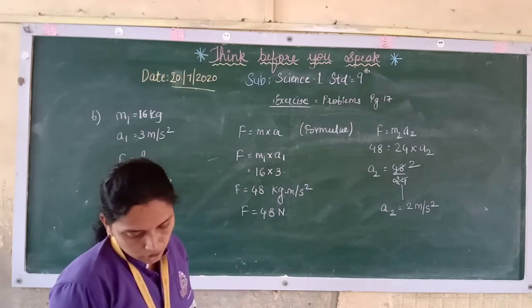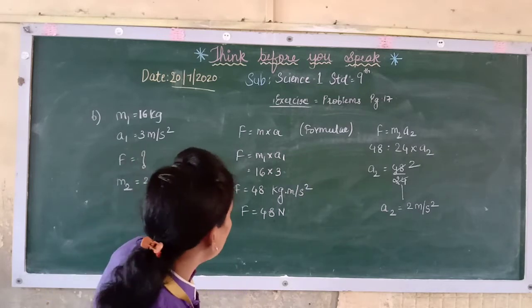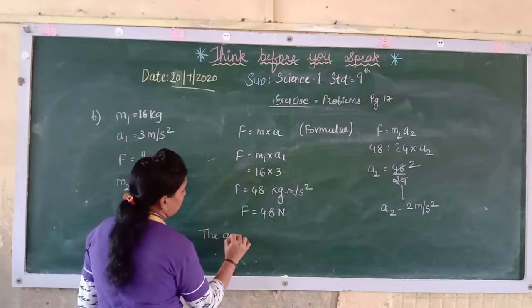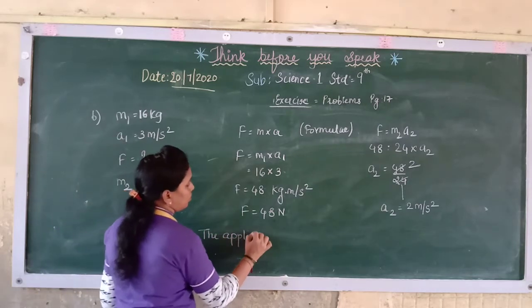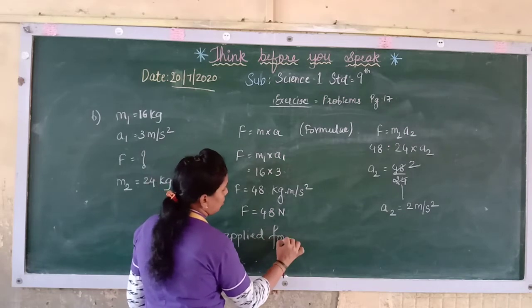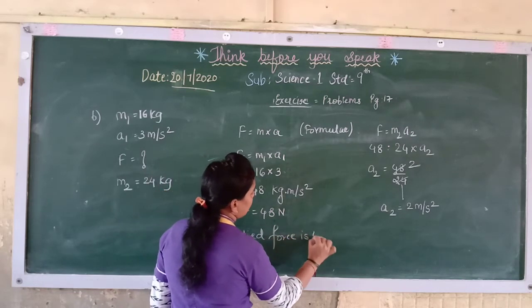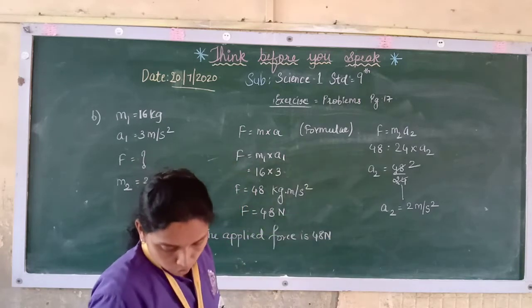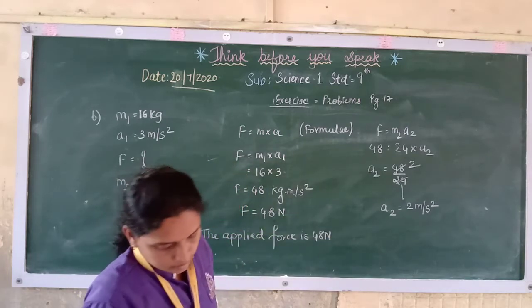So here, calculate the applied force. So final answer after this you can write, the applied force is 48 newtons. Then you can write this. Then final answer is for how much will be the acceleration.